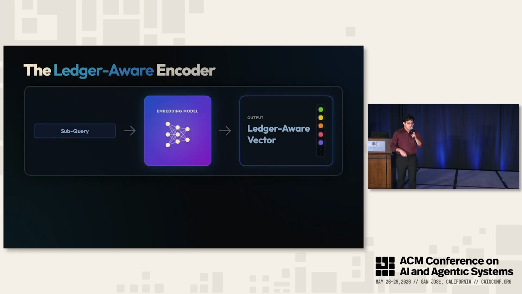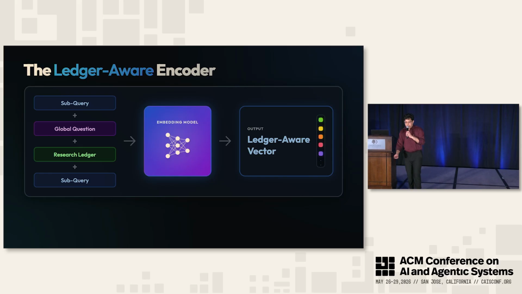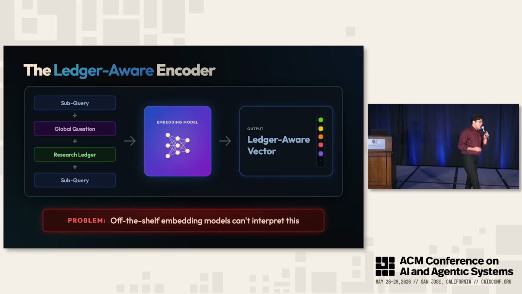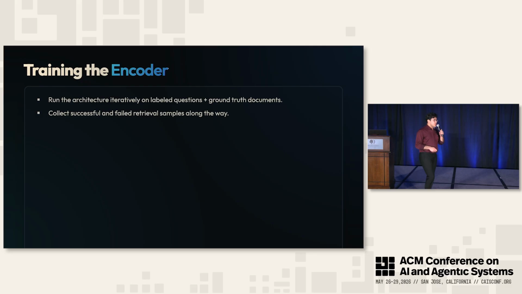So we come up with this idea of the ledger-aware encoder. Instead of taking the bare subquery into the embedding model, we pass in the subquery, the global question, the research ledger, and the subquery again to bring the LLM attention back. And this is great. Yet, if we try to do this with off-the-shelf embedding models, since they're not trained to handle this information, they can't interpret it. And in fact, as I'll show you in our results, when we simply pass in this information, we'll actually see worse results. So as a result, we train the encoder.